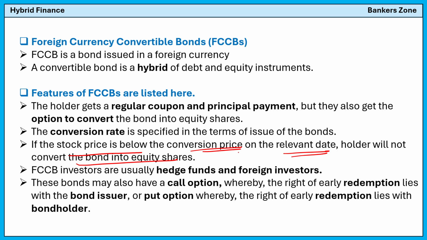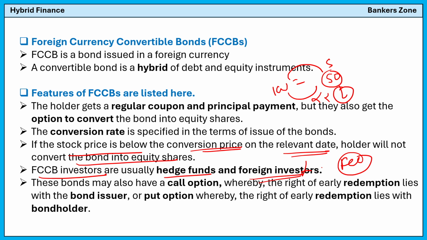So obviously, if you have invested 100 rupees and currently if you convert the bond into shares, the share price is 50, you will not convert because it is a loss, right? So it is the choice of the holder. FCCB investors are usually hedge funds and foreign investors. Obviously, these are foreign currency convertible bonds. Who will invest? The foreign investor, right?